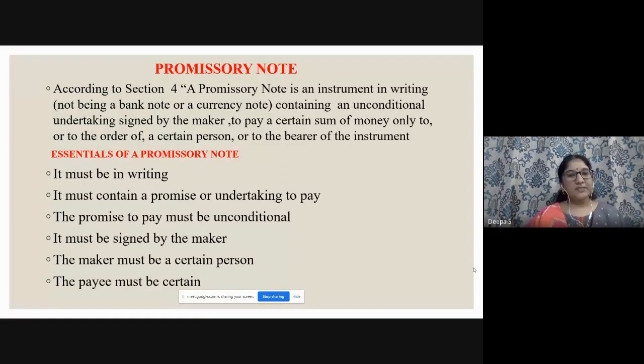And it must be signed by the maker. The maker must be a certain person, the person who prepares it, right? So the maker and the payee must be certain.